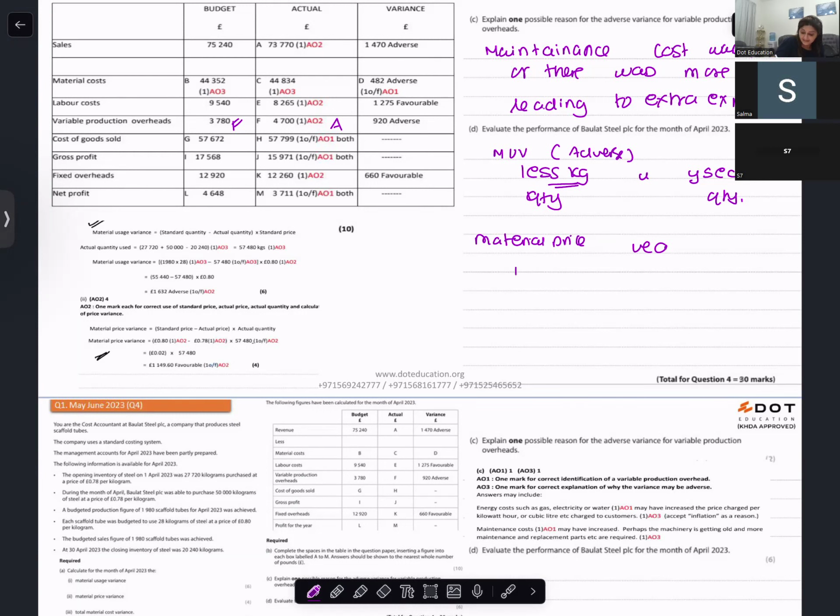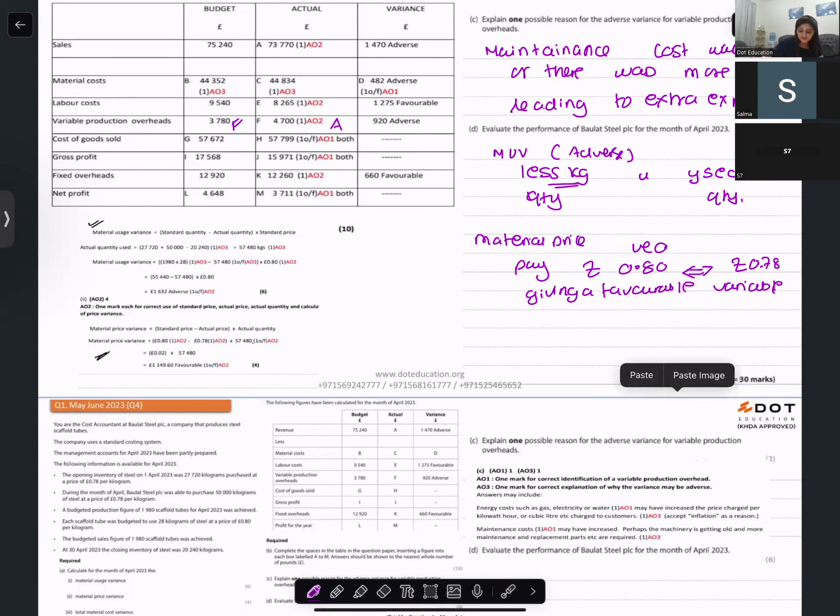We expected to pay 0.80, but we got the material for 0.78, which reduced the rate by 0.02, a favorable variance. But if you see, you spent less for the material. Because of this cheaper material, you ended up using more quantity, giving you an overall adverse variance.